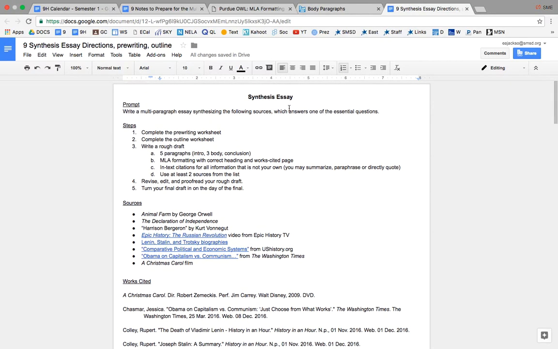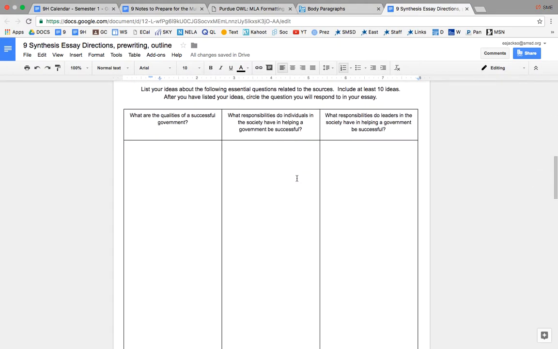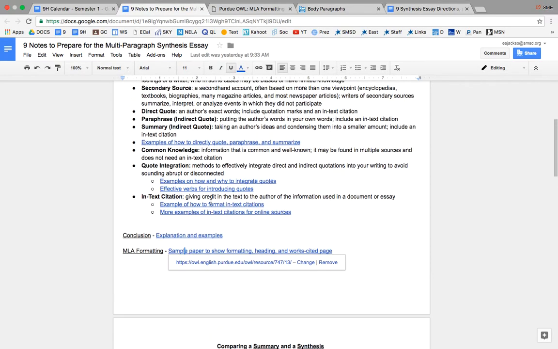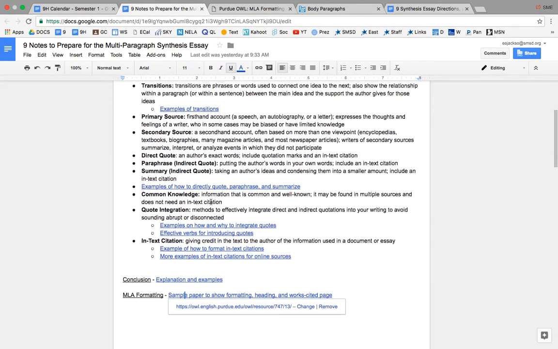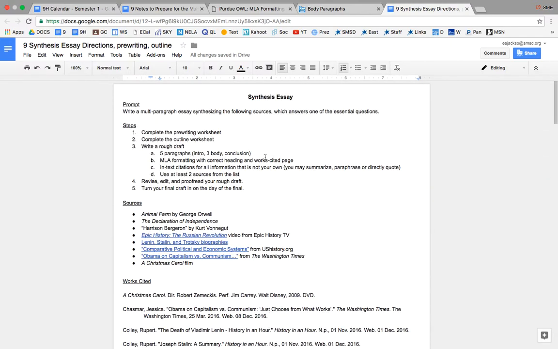If you take time to read through the directions, complete the pre-writing, complete the outline, review the notes for putting your essay together, take time to go back through and revise your essay to make sure you have all of the ideas and organization, edit for sentence fluency and word choice, and proofread for conventional mistakes. Then you will be ready to turn your final draft in on the day of the final.